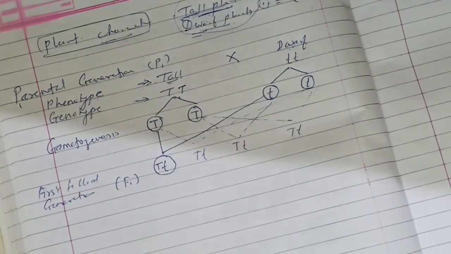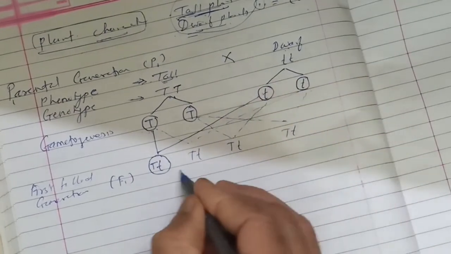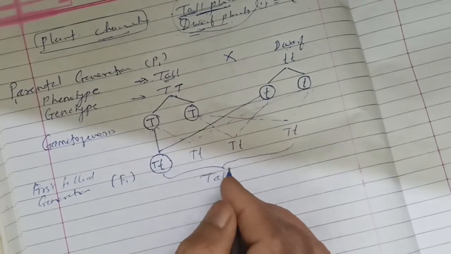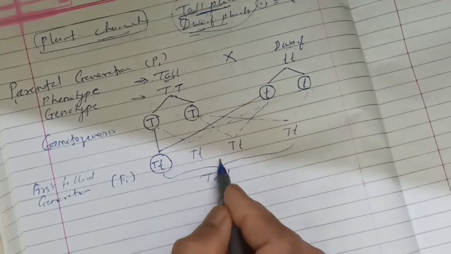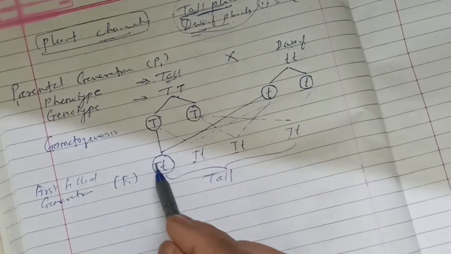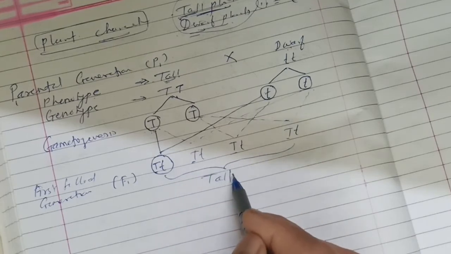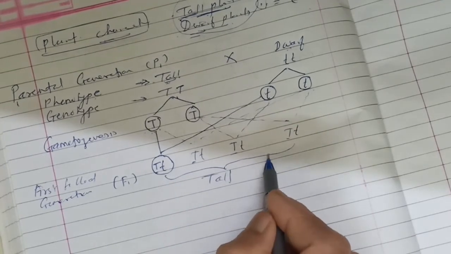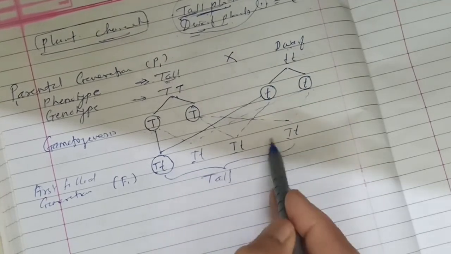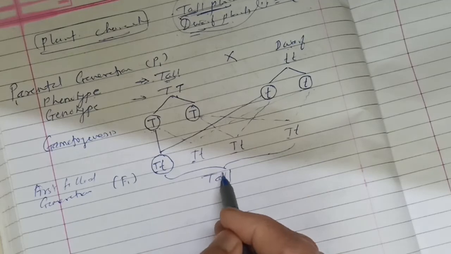So what happens here in the F1 generation? When he studied, he found that phenotypically, all these plants are tall, because in all these plants the capital T, the dominant character, is present, and that's why this dominant characteristic appears in the next generation. Because of that, all plants are tall. The half characters from the dwarf plant, small t, are also present in all plants, but they do not appear because those characters are recessive.